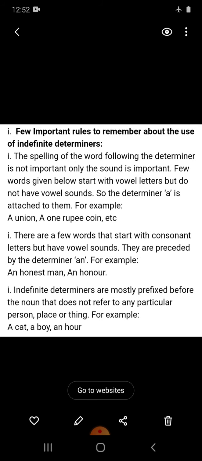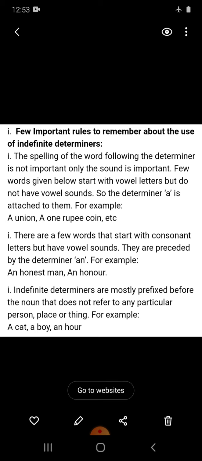Now let's understand some rules of indefinite determiners. The spelling of the word following the determiner is not important, only the sound is important. For example, a union, a 1 rupee coin. Although U and O are vowels, we have used a, because in union the sound is of YU, and in 1 rupee coin the sound is of W. Similarly, an honest man, an honor. The sound is of a vowel, that is O, but the letter is a consonant, so we have used an.